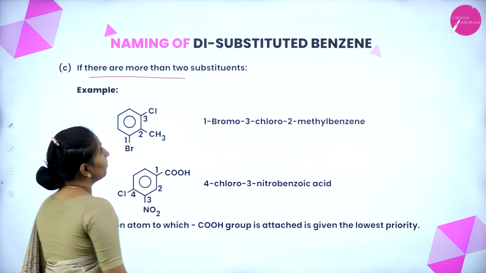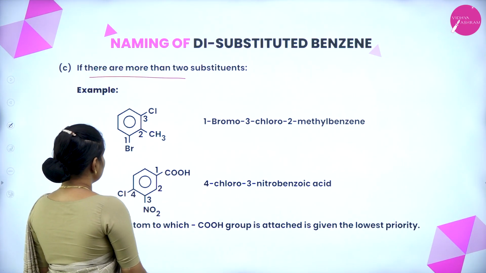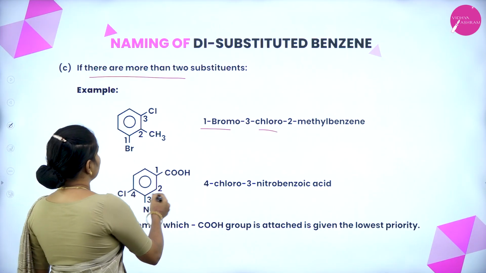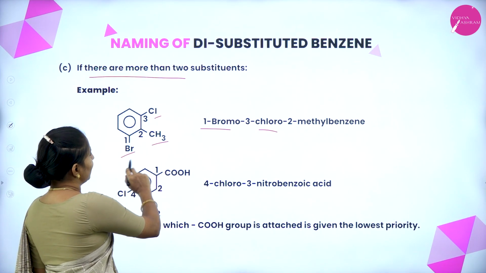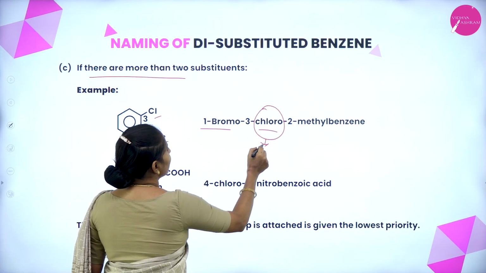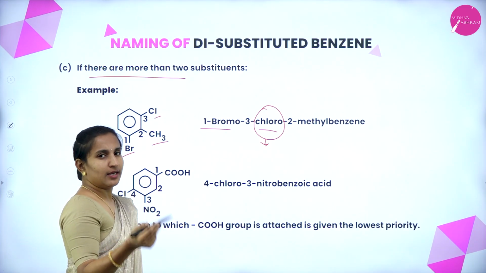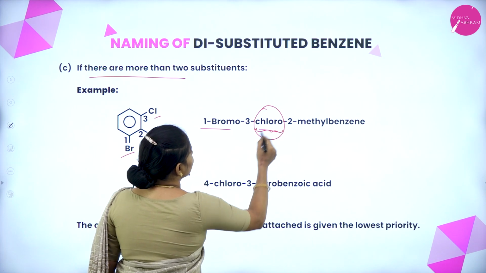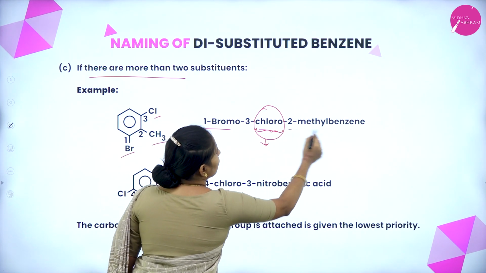If there are more than two substituents, for example 1-bromo-3-chloro-2-methylbenzene. So why does chloro come first? Because of the alphabetical order: after B, C is the next alphabet, that is the chloro compound.